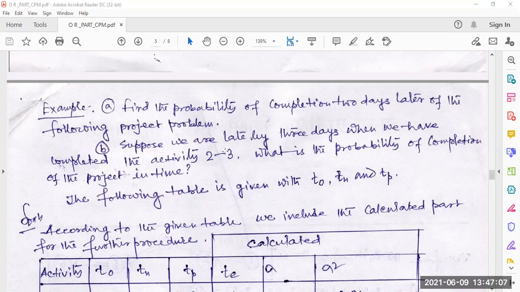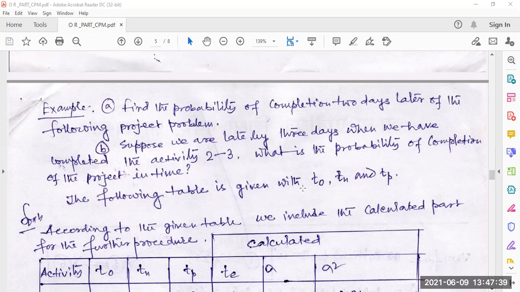Part B: suppose we are late by 3 days when we have completed the activities 2 and 3. What is the probability of completion of the project in time? So here we are taking that we are late by 3 days when we have completed the activities 2 and 3. Then what is the probability of the completion of the project in time?